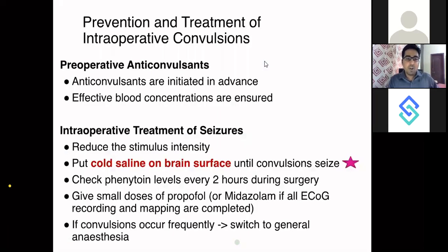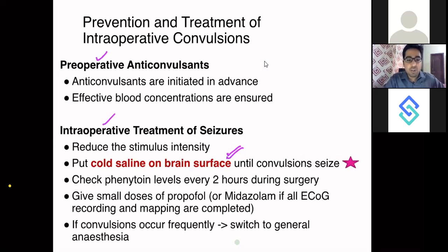Now coming on to prevention and treatment of intraoperative seizure. So there have been many questions related to this in past exams also. In case you get an intraoperative seizure, the patient suddenly starts to seize, what will you do? So first of all, what kind of preoperative anticonvulsants and what kind of intraoperative measures will you take?